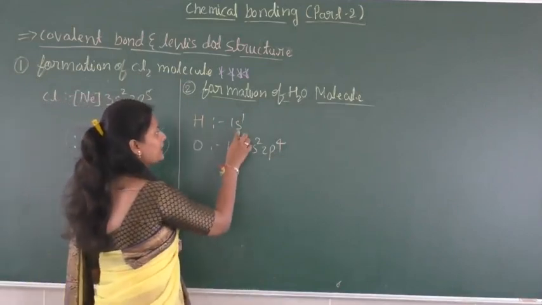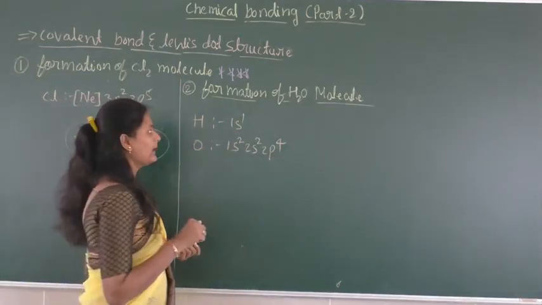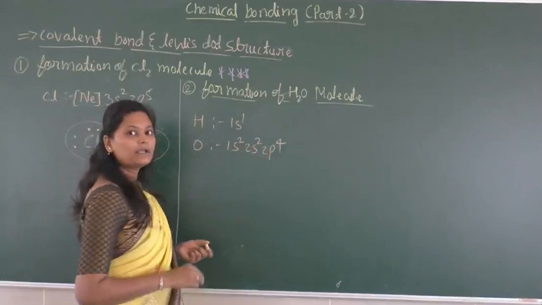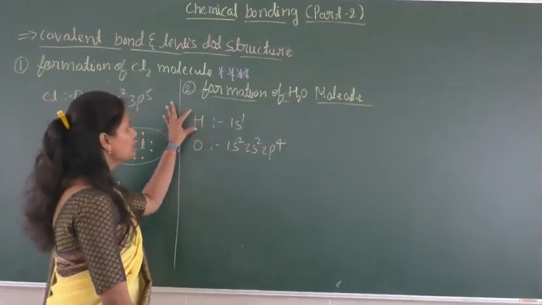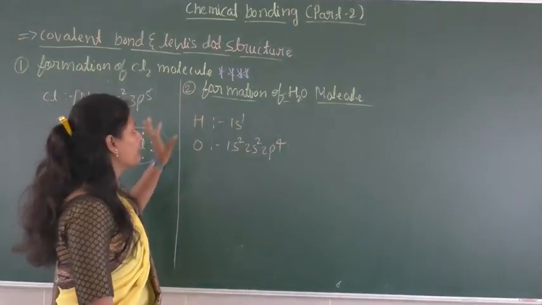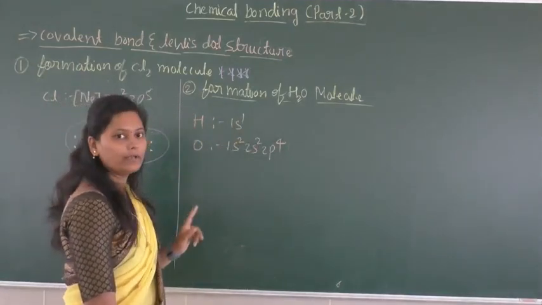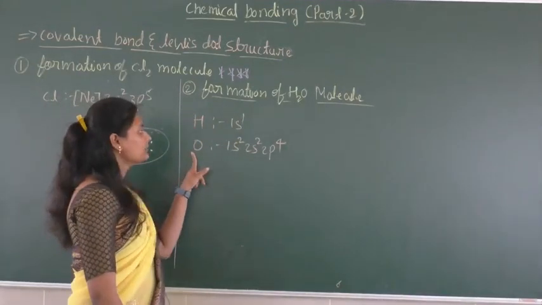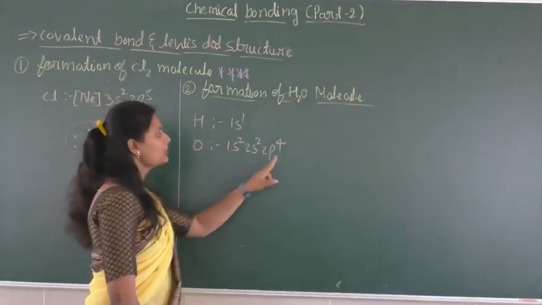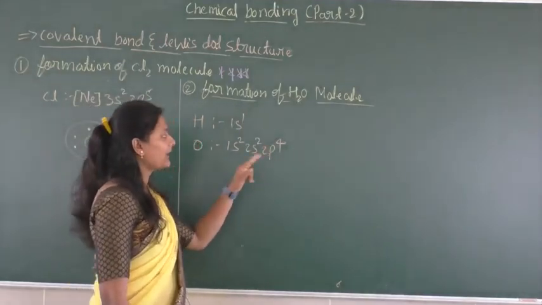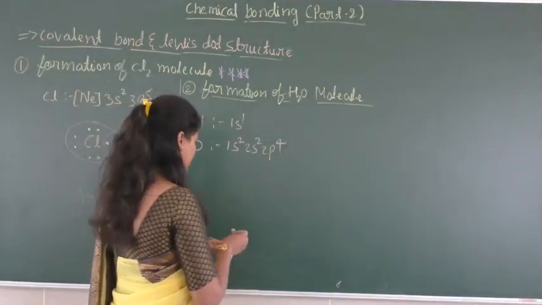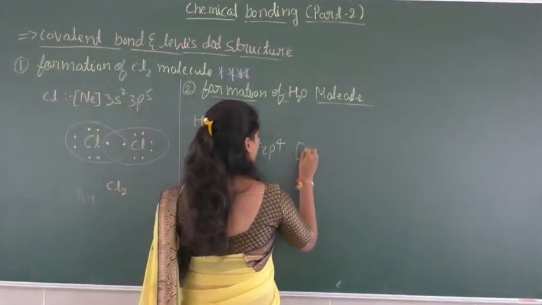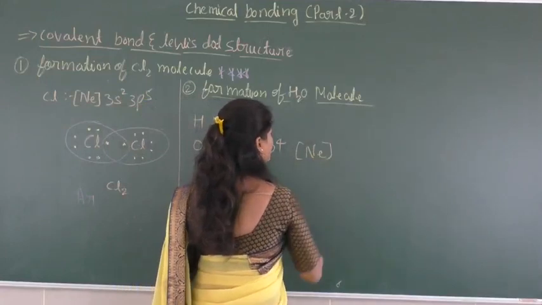Okay, so here the hydrogen requires one electron to attain the nearest noble gas configuration. It is going to attain the duplet configuration by gaining one electron. In the same way, the oxygen requires two electrons to attain the nearest noble gas configuration, which is neon.